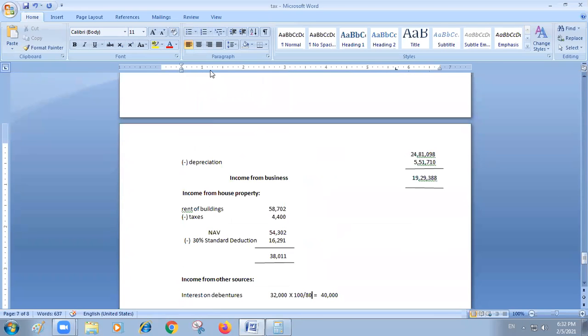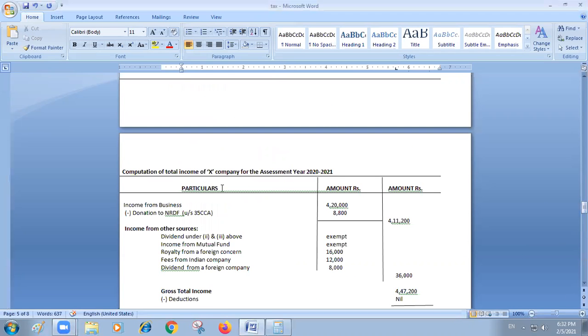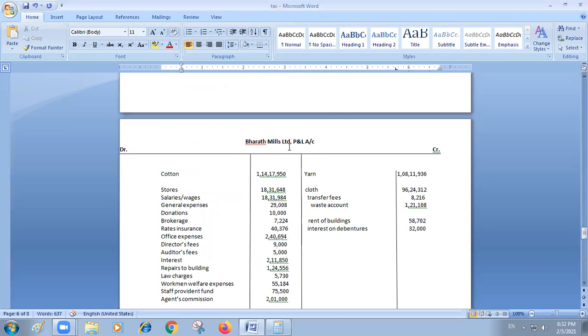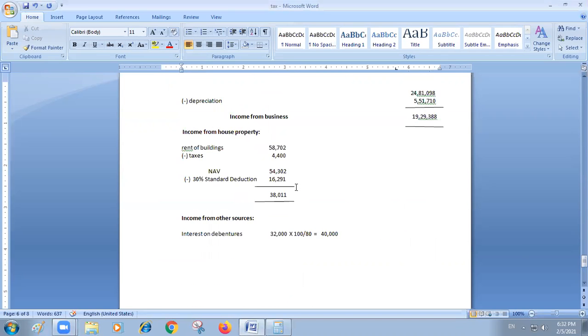So now you can see, my dear friends, three different heads of income have come. Income from business, income from house property, and income from other sources have been identified by us. So now this company, Bharat Mills Limited, if you add all these three heads of income, total income will come. So the last step is Bharat Mills Limited total income.